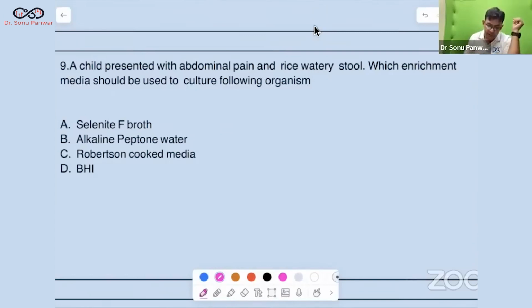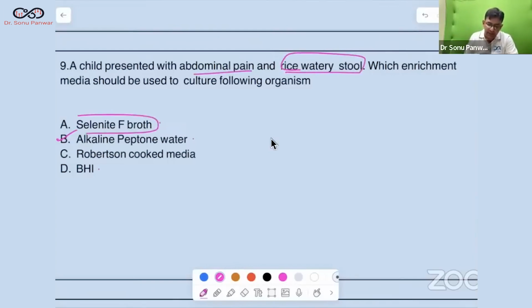Selenite type broth, alkaline peptone water, Robertson Cook media, BHI. Which one? B. Alkaline peptone water. What are we thinking of? We are thinking of cholera, Vibrio. Rice water stool is sufficient to tell you that with abdominal pain.